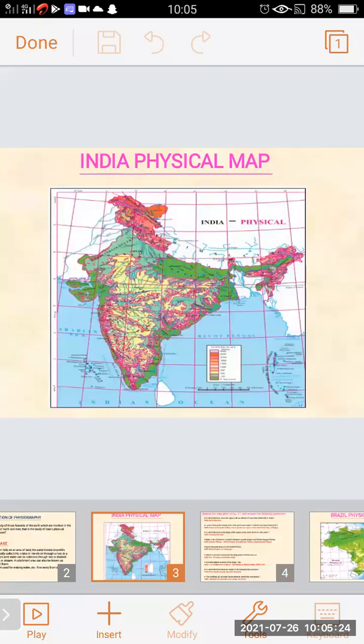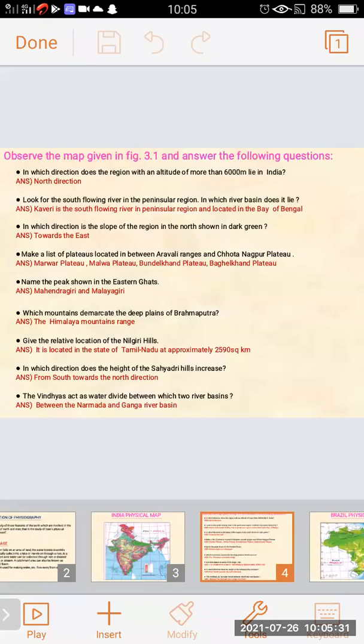Next question. In which direction does the height of Sahyadri Hills increase? From south towards the north direction. The Vindhyas act as a water divide between which two river basins? Between the Narmada and the Ganga river basin. So in this way, we have studied the India physical map, figure 3.1.